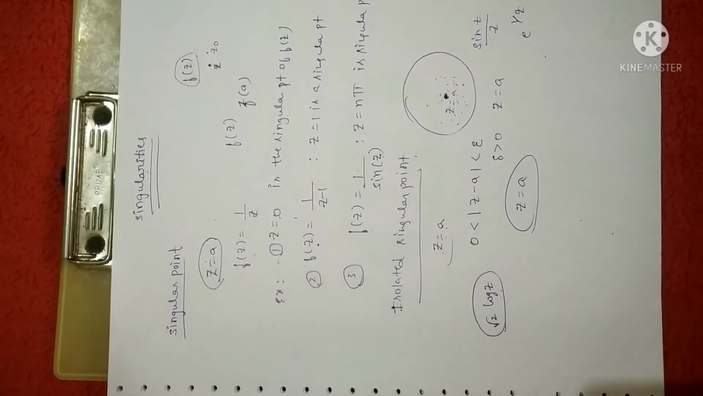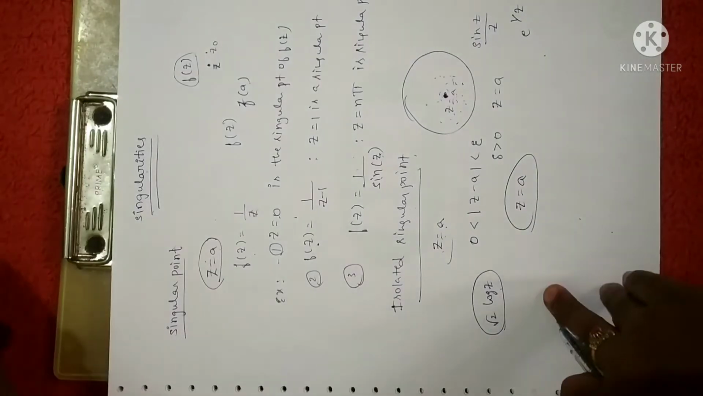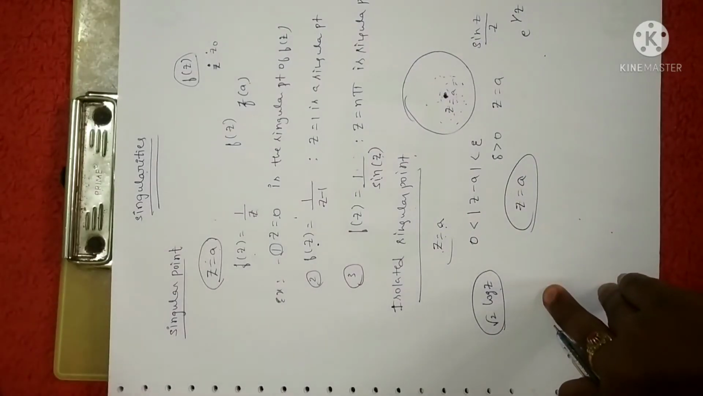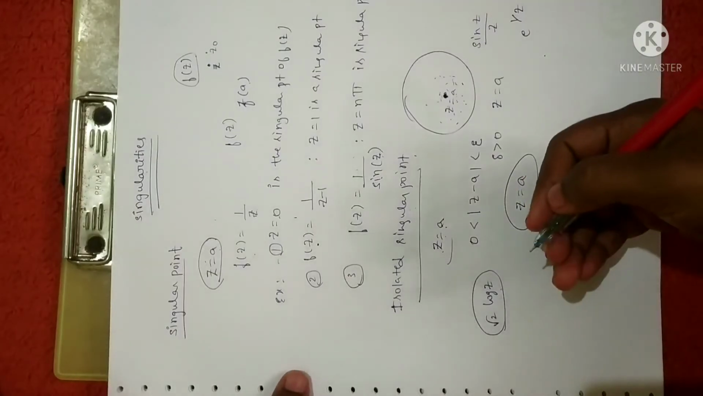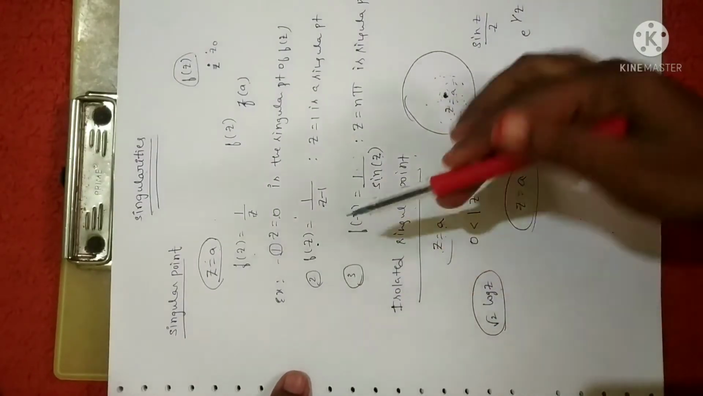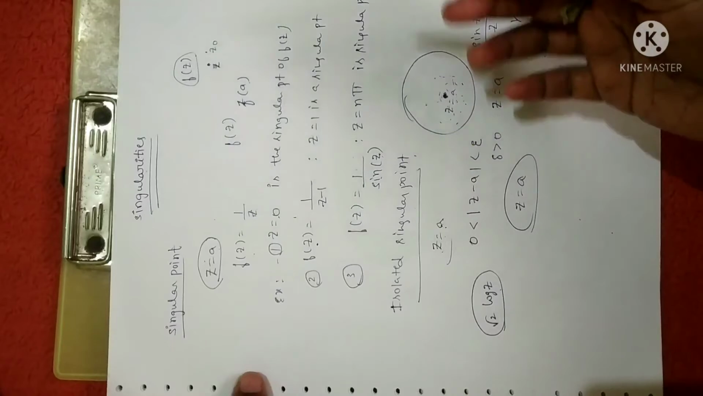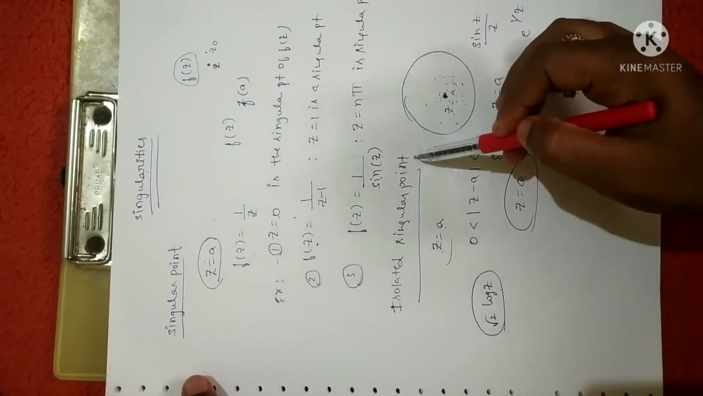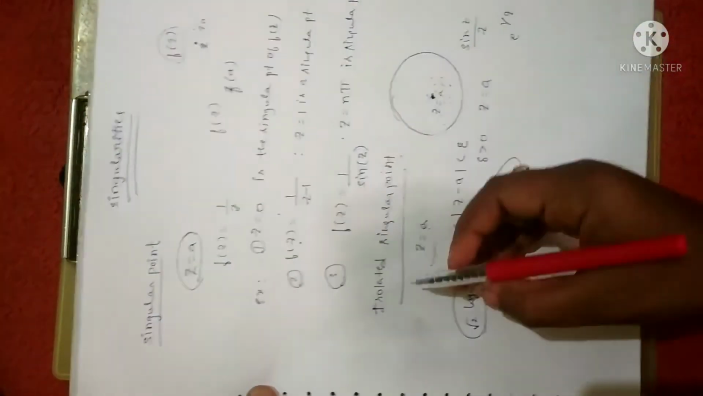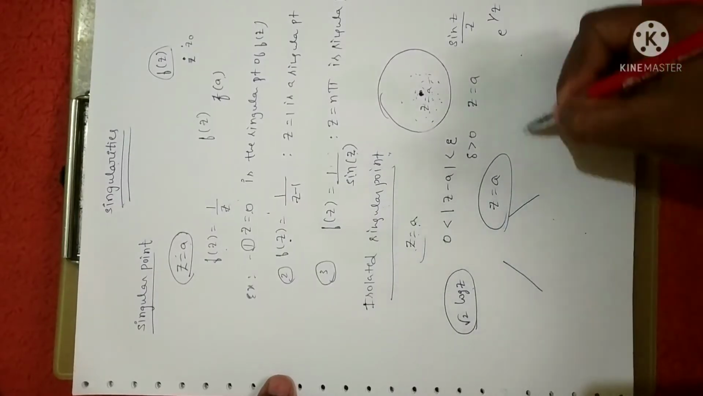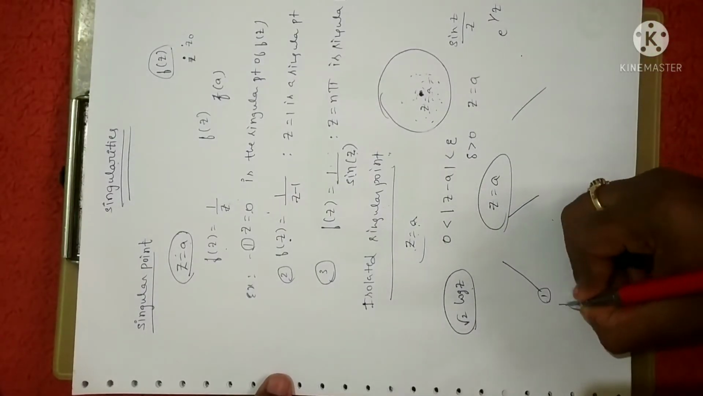Now the next concept is the classification of the isolated singular point, and it is very important. I think you are familiar with, and clear about, the concept of the isolated singular point, as it is one of the singular points. This isolated singular point can again be classified into three types. The first one is removable singularity.